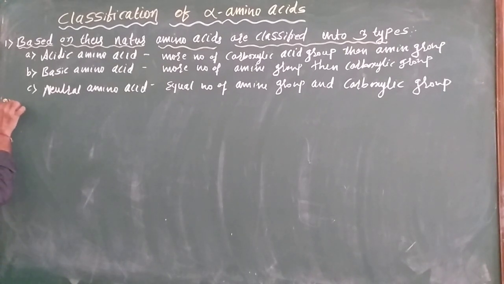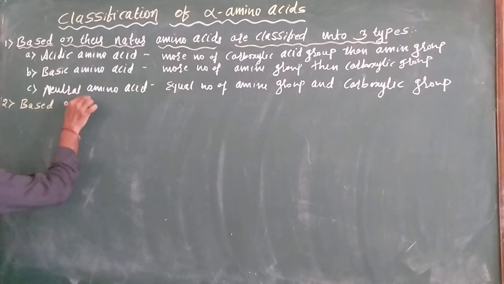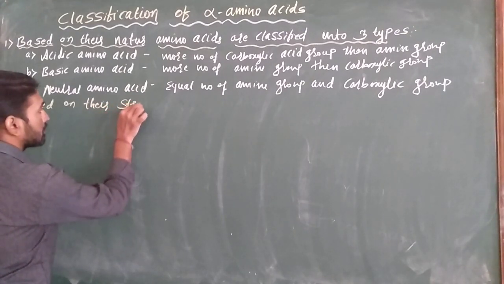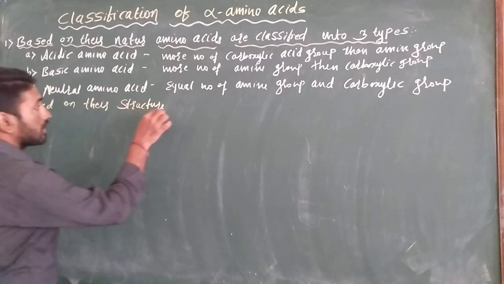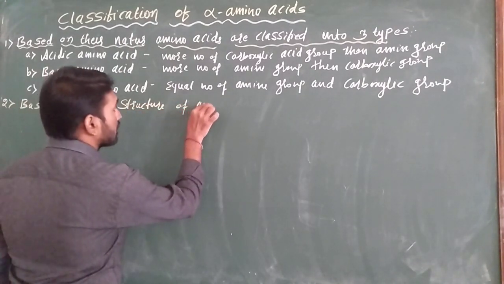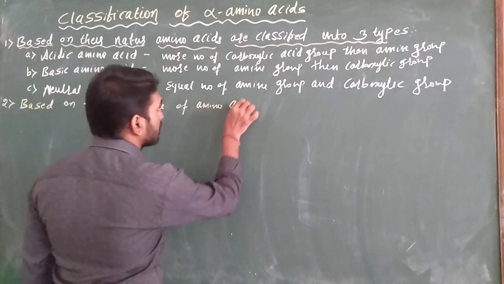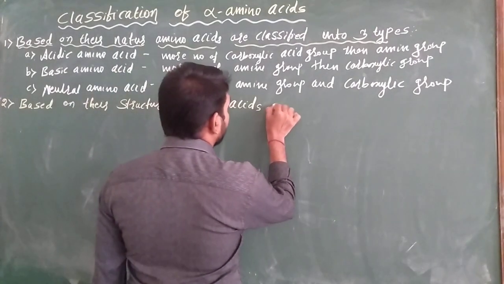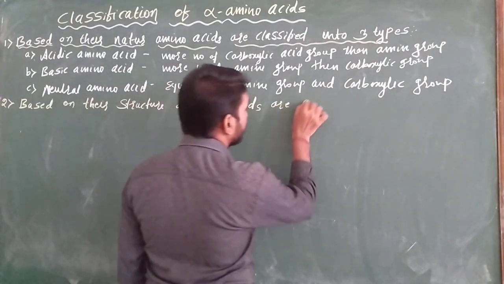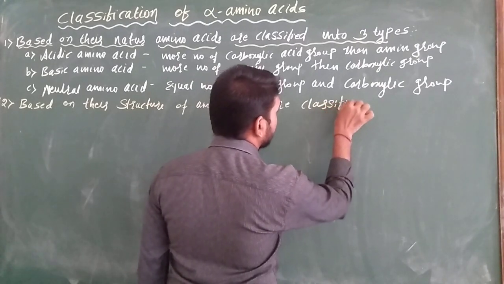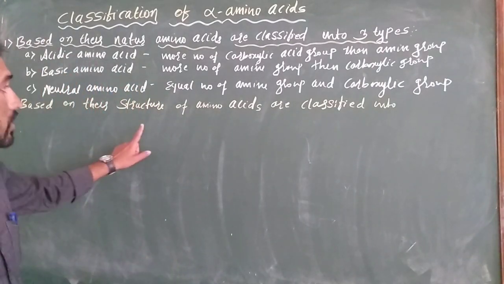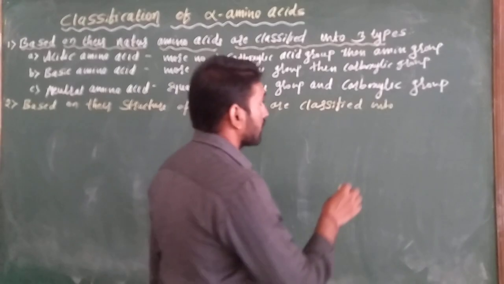The second one is based on the structure of amino acids.